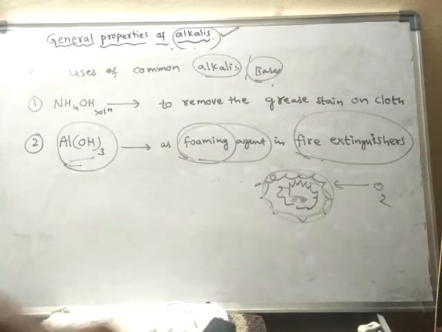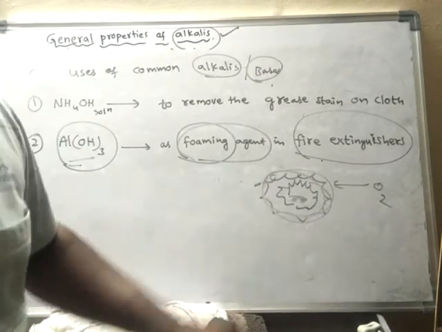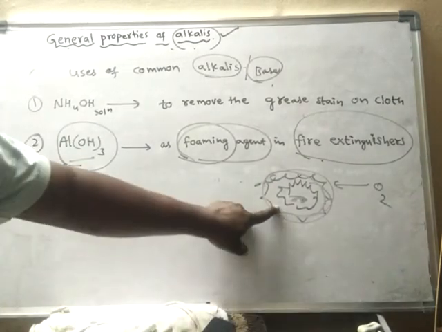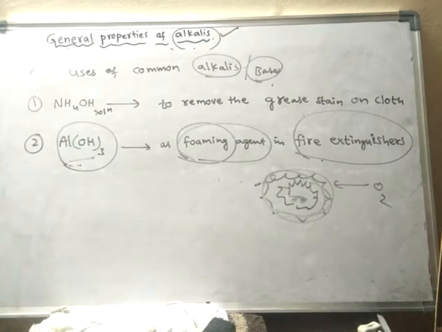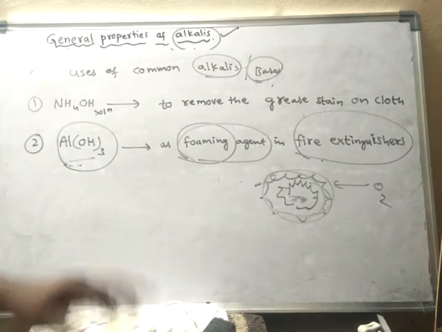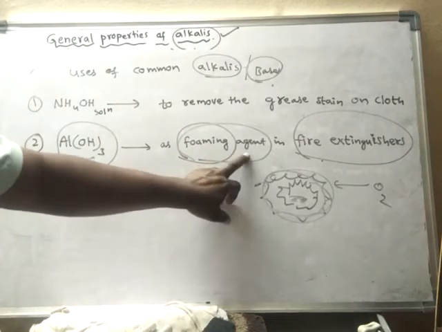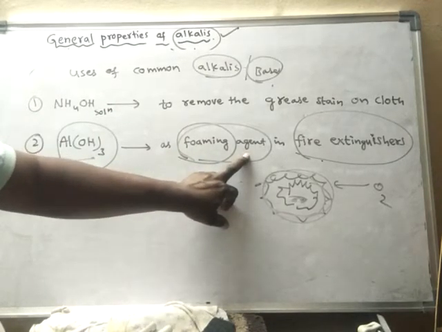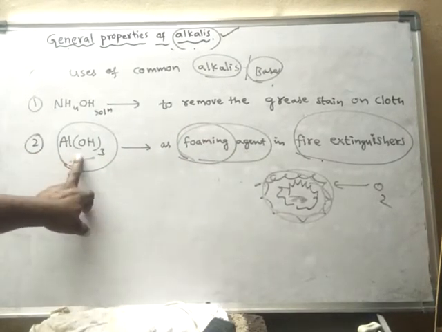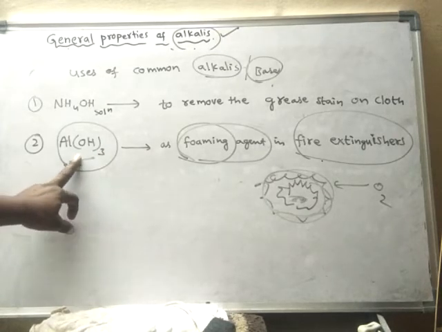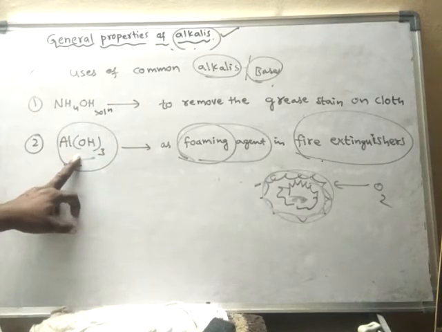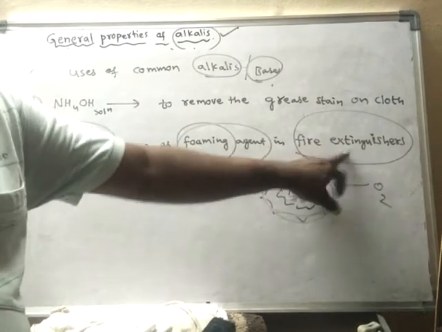So this foam contains carbon dioxide, and it is produced with the help of aluminum hydroxide. So aluminum hydroxide is used as a foaming agent. That means with the help of aluminum hydroxide only, it can form foam. So this is used in fire extinguishers.